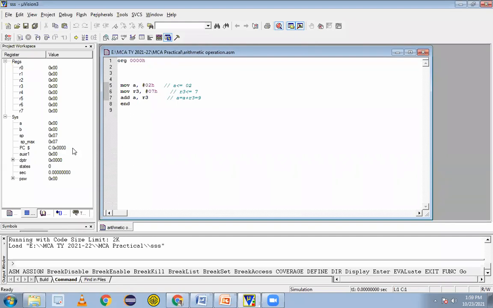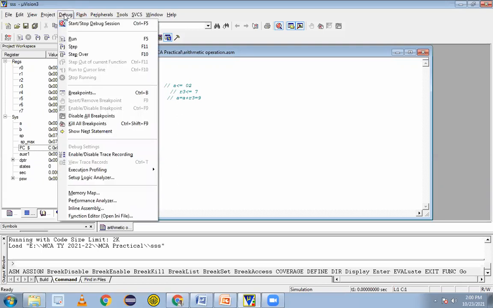You can see that by default, Shivani. What is the function of the PC, the program counter? It holds the address of the next instruction. Yes. By default I'm starting at 00, so it holds 00 now. Once I press the run button, it will go for the next address.